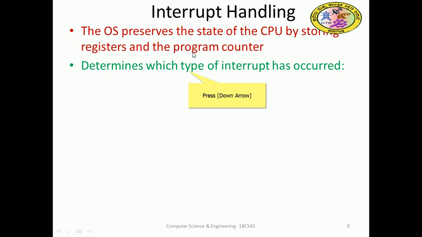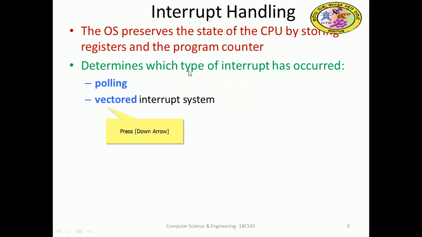The type of interrupt needs to be determined. That could be polling type of interrupt. Polling means, say 5 devices are connected to a system and a particular device may request some service. The CPU will ask whether device 1 requested, or device 2, or device 3, and so on up to all devices. I have taken an example of 5 devices. You check all 5 devices consecutively to see whether anybody has raised a request, and then serve them. That is called polling. It may be time wasting.